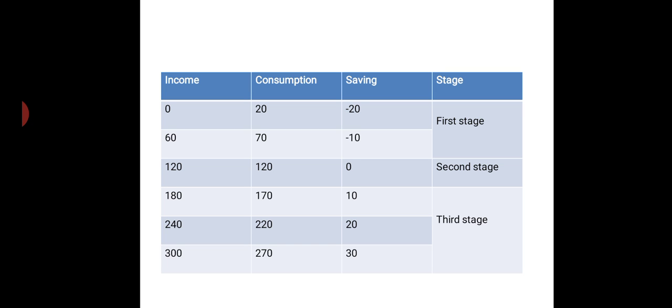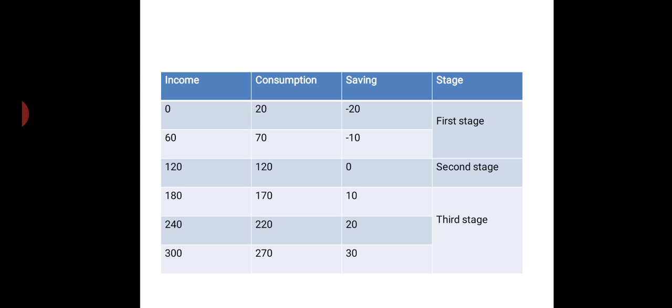You can see that in the first stage there is negative saving, and then in the second stage, whatever income we get, we consume totally, ending up saving nothing. Zero is the saving there. That is the second stage. In the third stage, when income again increases, consumption does increase, but not as much as the increase in income. The increase in income is 60, that is 180 minus 120, but the change from 170 to 220 is not exactly 60. So consumption also increases, but not as much as the increase in income.